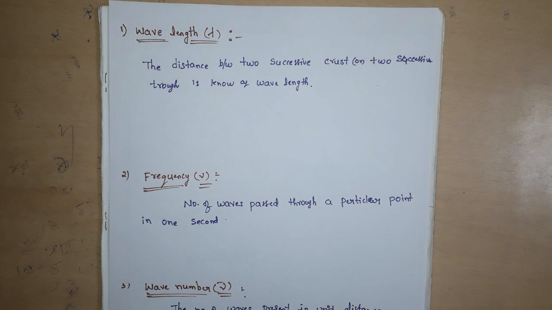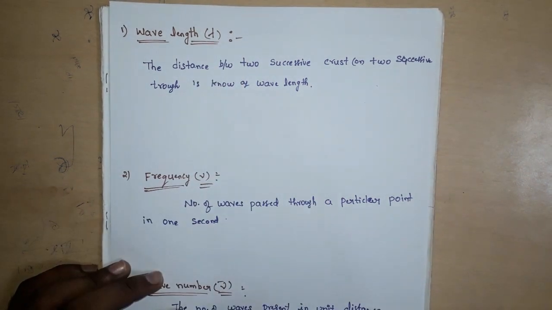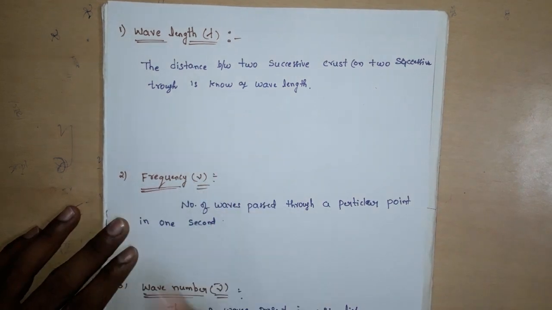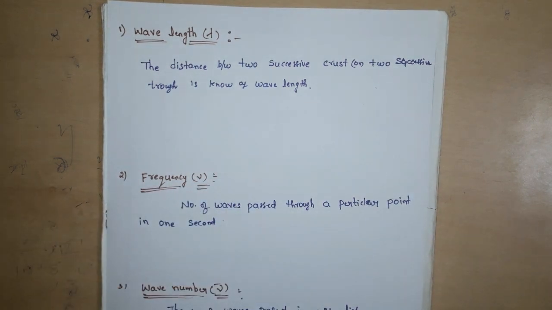First property is wavelength, indicated by lambda. What is meant by wavelength?